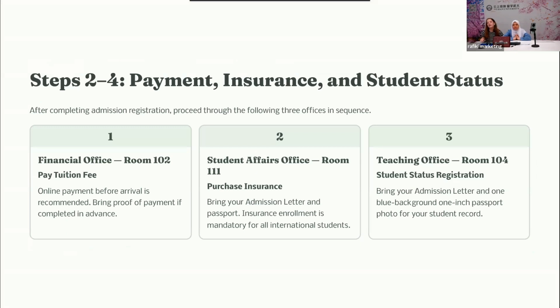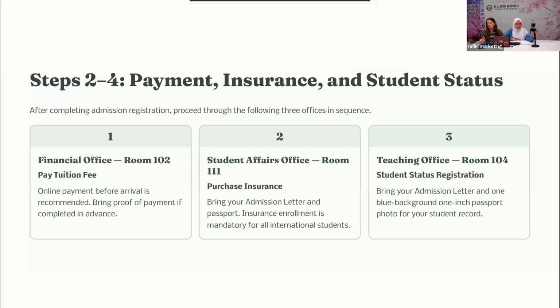And this is where you're going to pay your tuition fee if you haven't done it in advance. And we highly recommend you to do it in advance. As you know, the date of the payment is going to start on the 10th of July for your accommodation fee. And also later, around 10th, 15th of July, you'll be able to pay your tuition fee. So we recommend you to do it in advance before coming to Han University to avoid any inconvenience on spot. But it's okay if you cannot do this online payment, it's fine. You will do it on the spot, no worries.